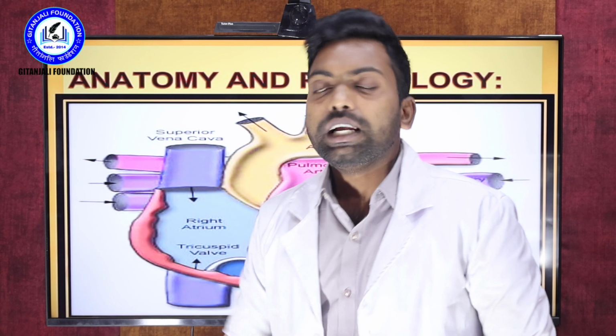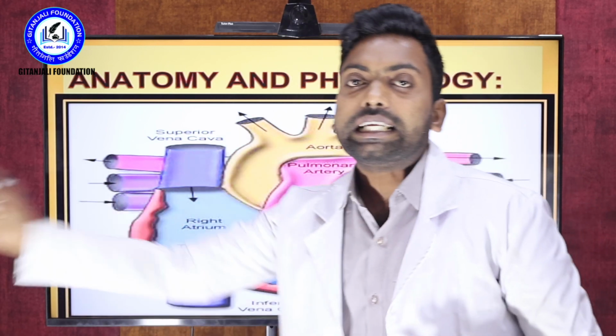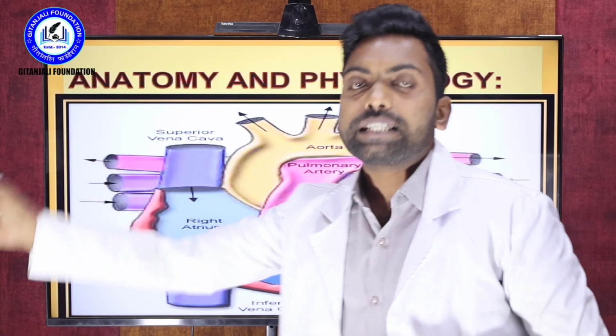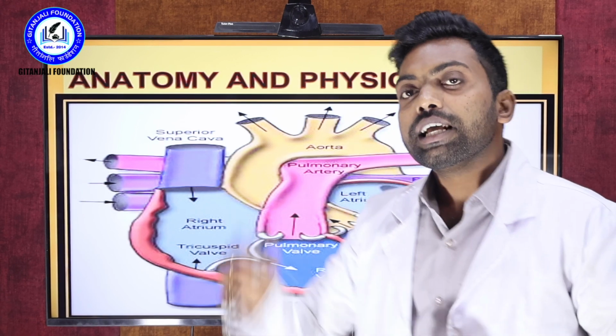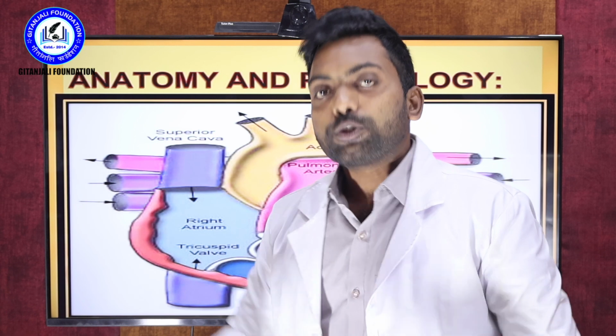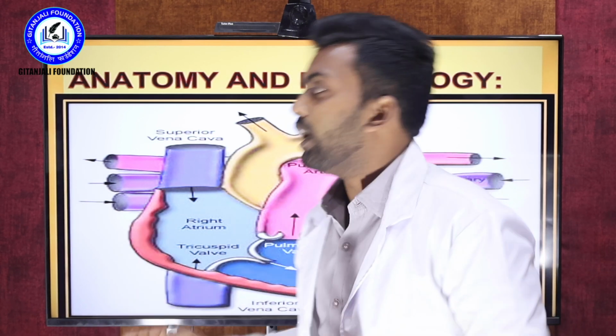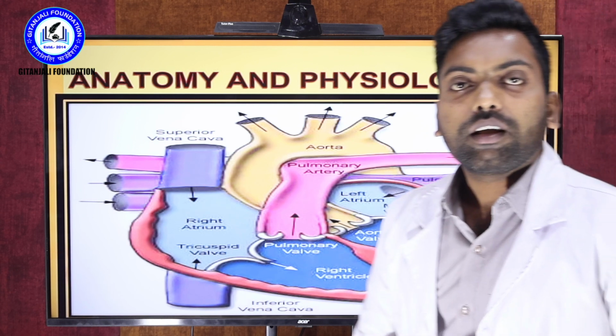We know that different kinds of systems and different kinds of body parts are there. Each and every organ has a particular nerve supply, a particular arterial supply, and a particular vein supply. As we know, the arterial blood supply always carries oxygenated blood, whereas the vein blood supply carries deoxygenated blood. So this is what you must remember about the anatomy and physiology of the heart.